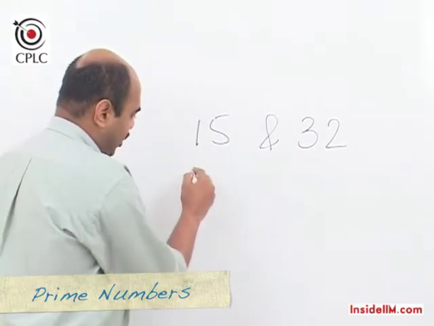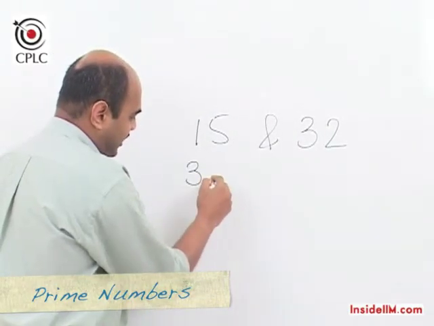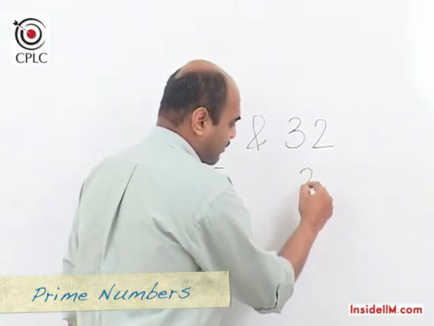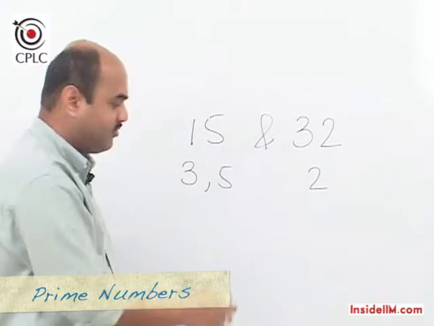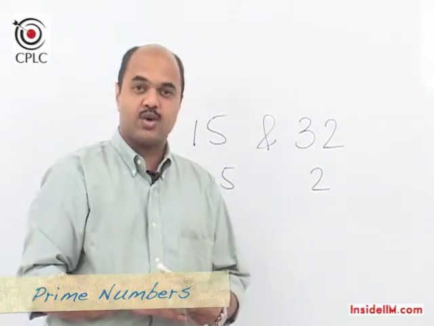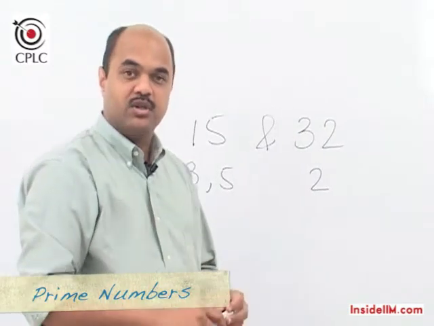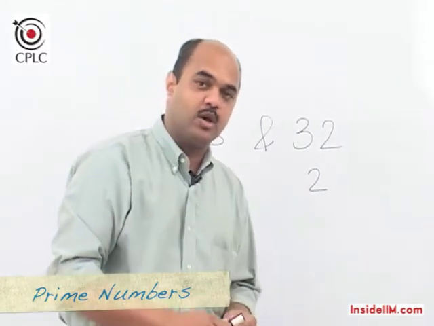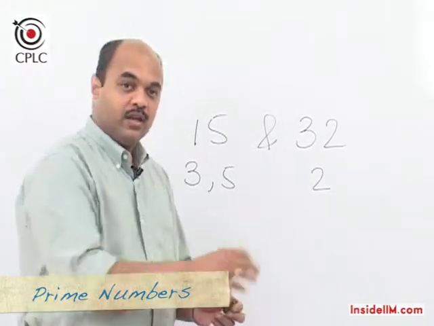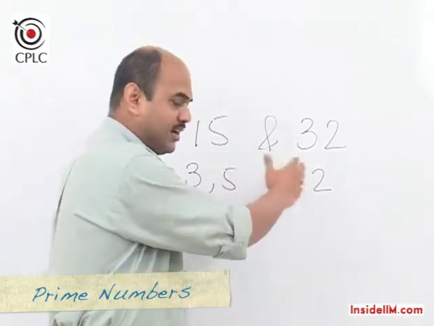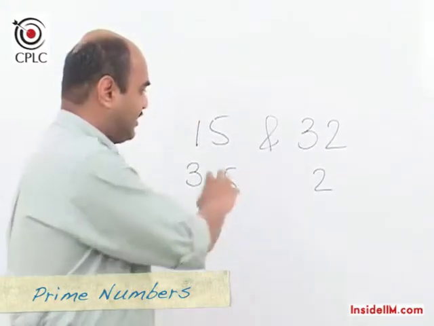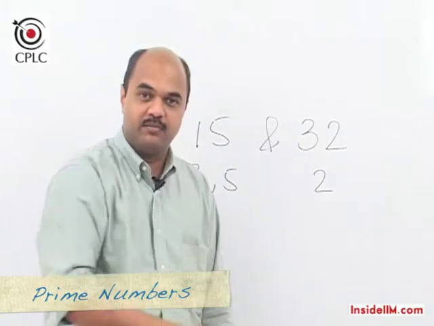We can see that for the number 15, the prime factors would be 3 and 5. For the number 32, the only prime factor would be 2. And if we notice, there is nothing common in terms of the prime factors. So relatively prime numbers are numbers which do not have any common factor except the number 1. I have intentionally taken an example where the numbers are not prime numbers by themselves, but they are relatively prime.